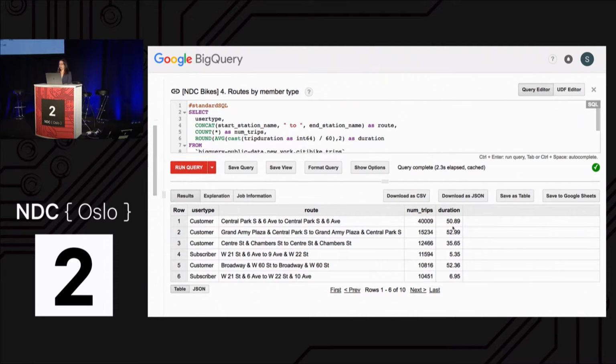And you'll notice that they're renting the bikes for a long period of time. Even though when you're just renting the bikes, you get 30 minutes, you can spend longer, you just have to pay a fee for that. But they're spending a lot more than 30 minutes on the bikes. The first route we have by subscribers is only 5 minutes in length. And then we have another one by customers. Again, the start and end station are the same. So we can see really different types of usage patterns between these different member types.